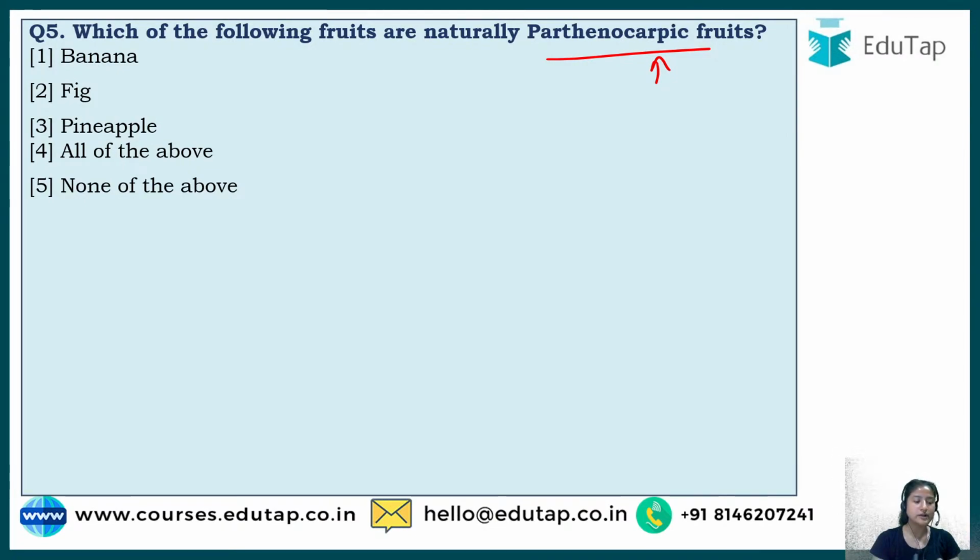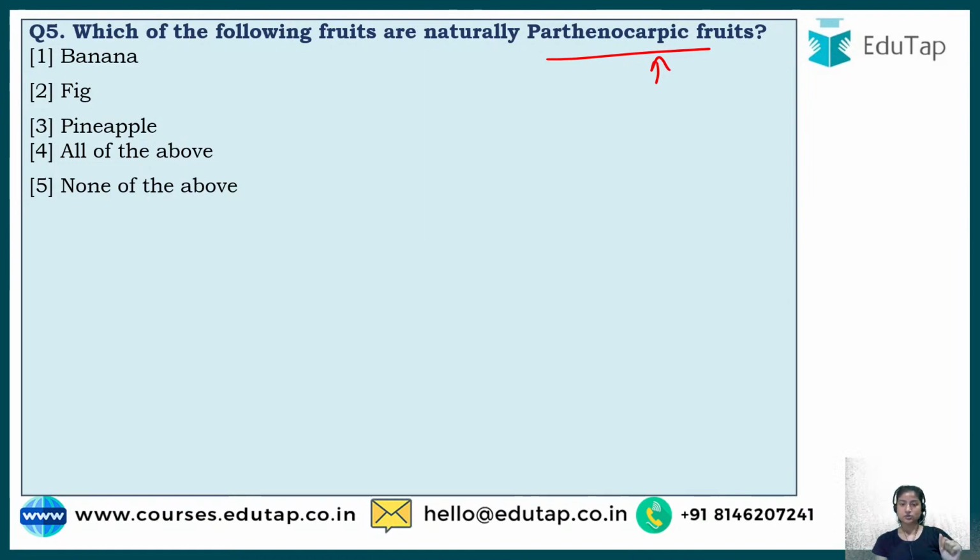I hope you understand this. Why and how it occurs is all a natural phenomenon, and the plants have done this for survival. It is genetic modification, or their way to survive in this world. What is parthenocarpy? When fertilization does not take place and the flower converts directly into fruit.